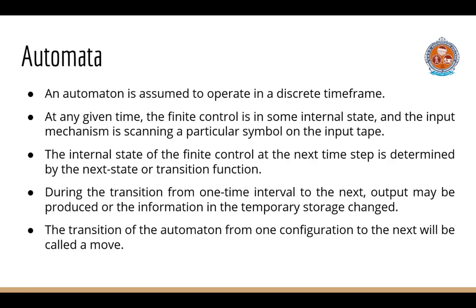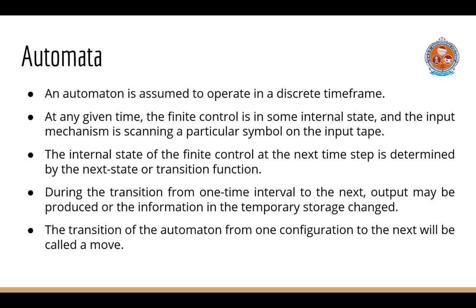An automata is assumed to operate in a discrete time frame. At any given time, the finite control is in some internal state, and the input mechanism is scanning a particular symbol on the input tape. The internal state of the finite control at the next time step is determined by the next-state or transition function. This transition function gives the next state in terms of the current state, the current input symbol, and the information currently in the temporary storage.